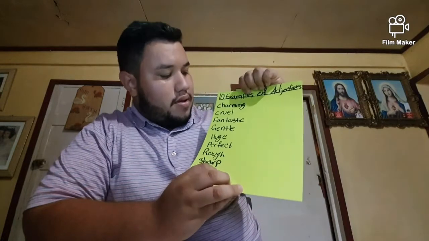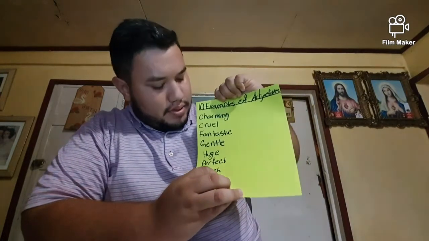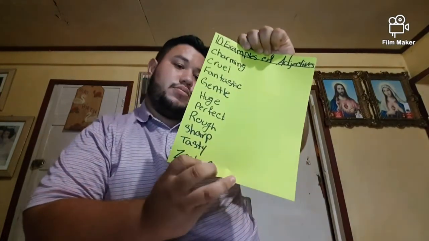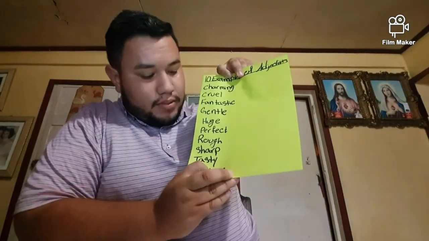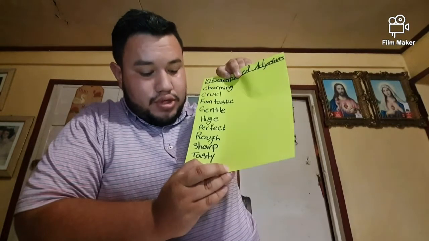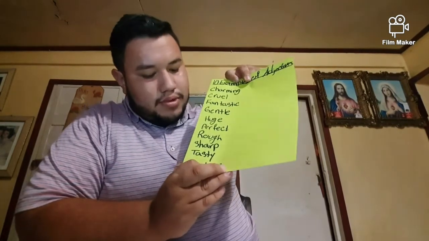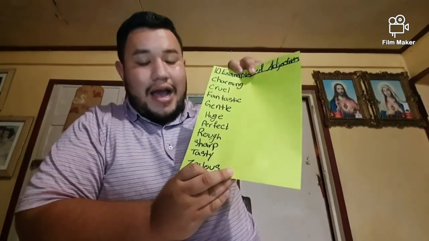Here are some examples of adjectives: charming, cruel, fantastic, gentle, huge, perfect, rough, sharp, tasty, and zesty.